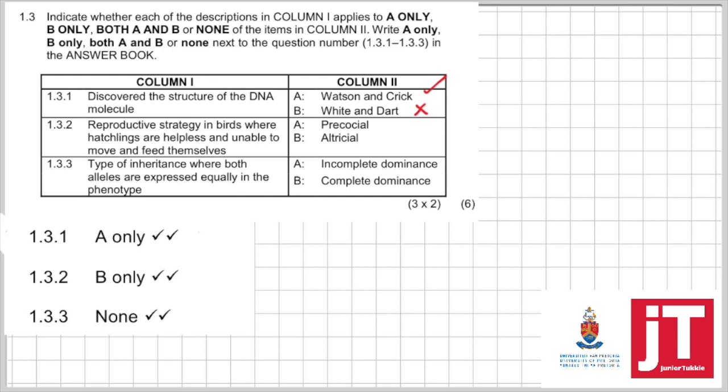1.3.2. A reproductive strategy in birds where hatchlings are helpless and are unable to move and feed themselves, that we already know is altricial, and so your answer is B only. And 1.3.3. The type of inheritance where both alleles are expressed equally in the phenotype, so that could be codominance, but can you see it's not an option for us, so our answer is none.